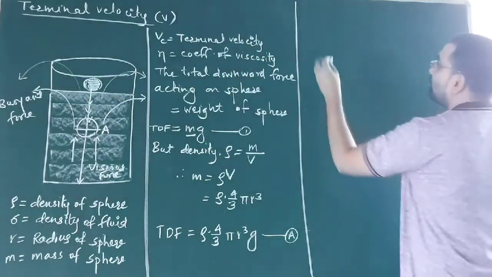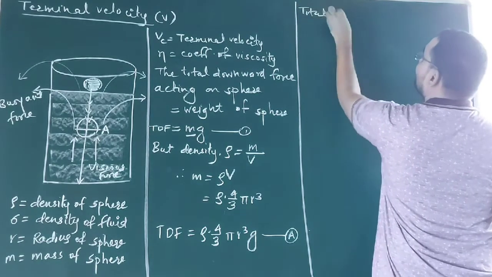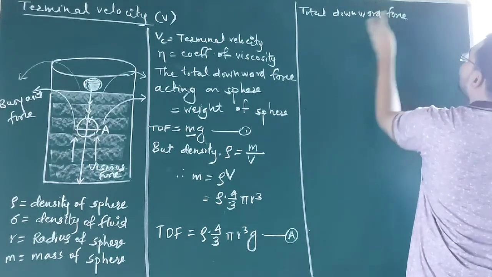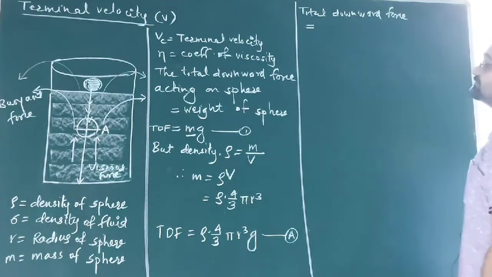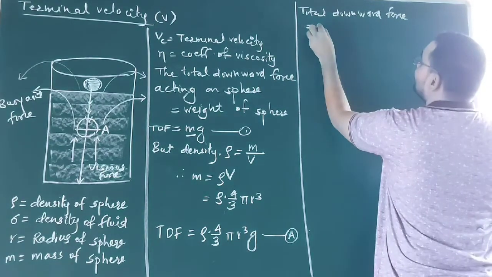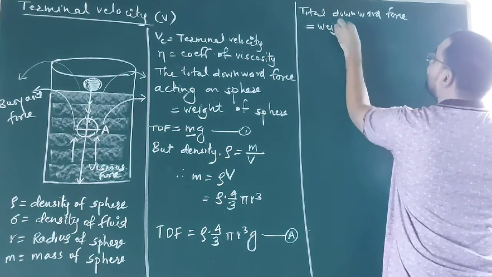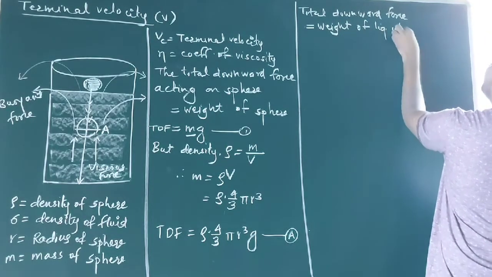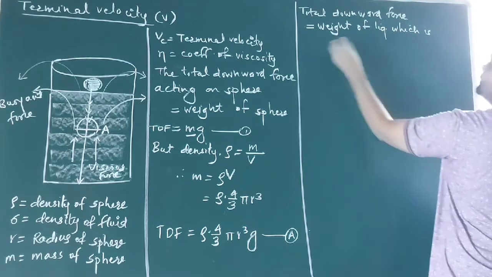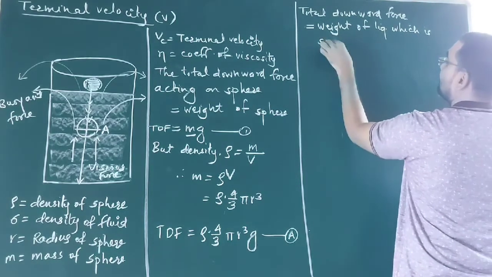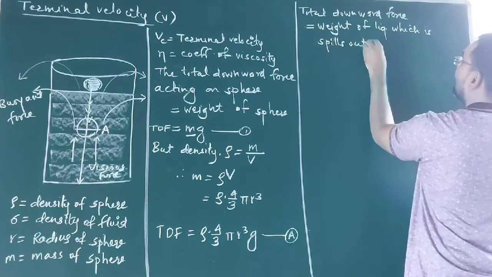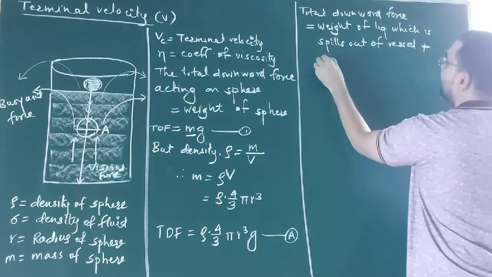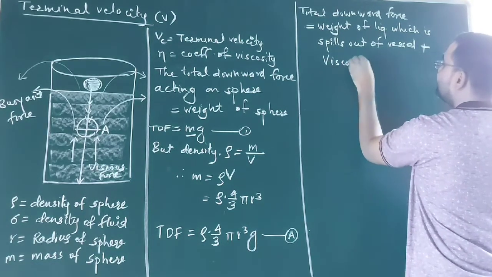So the total upward force is a combination of two forces: the weight of liquid which spills out of the vessel, plus the viscous force.